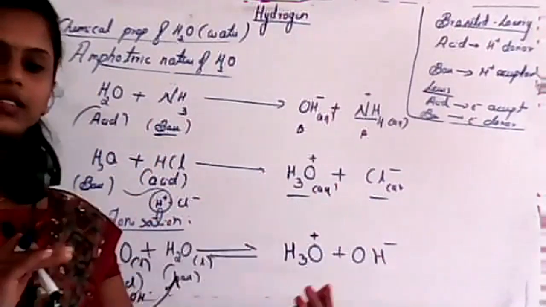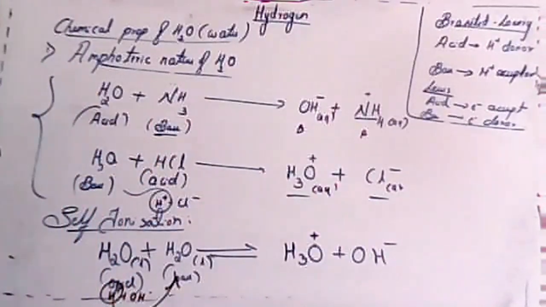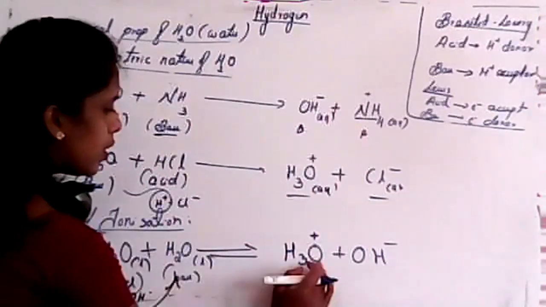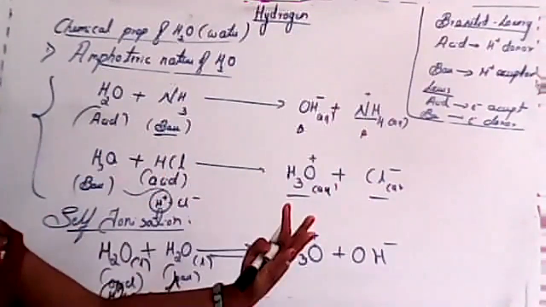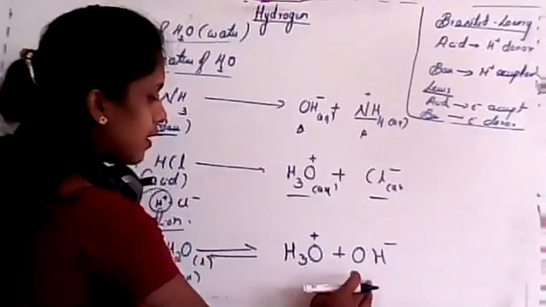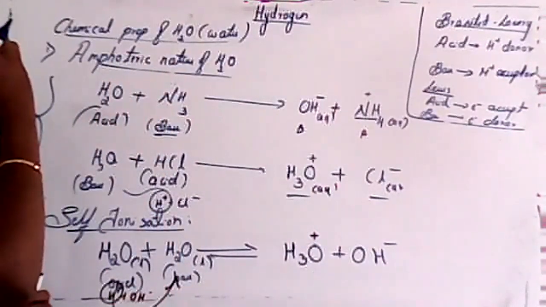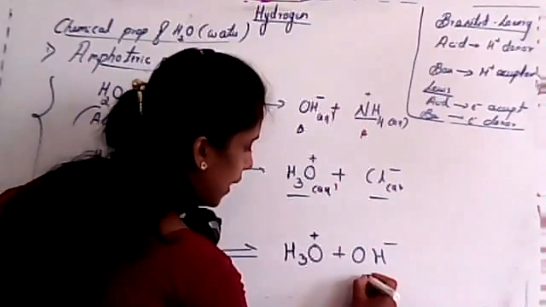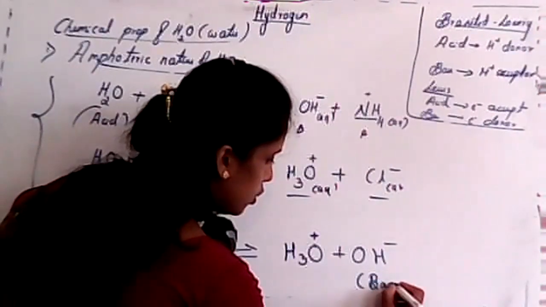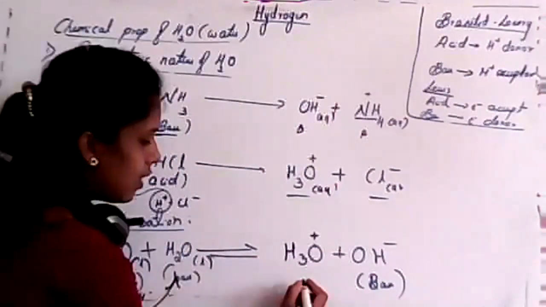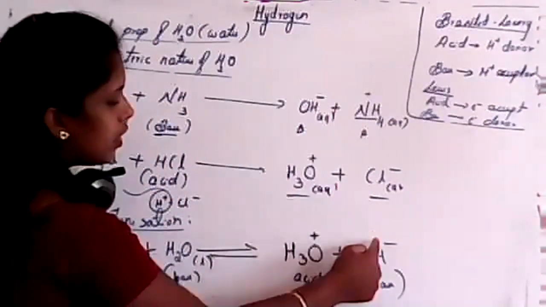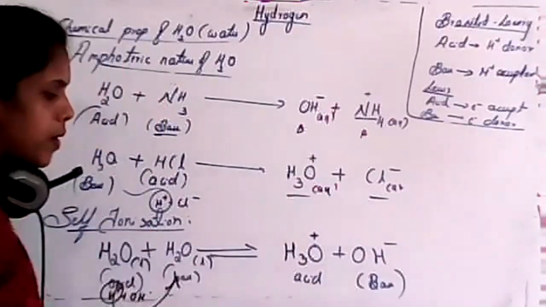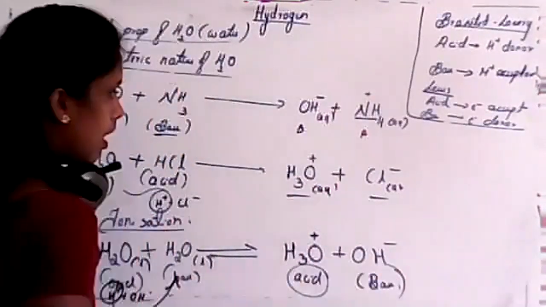If I consider the reversible reaction, what will be the product? Which one is acid, which one is base? See, just tell me. If I reverse the reaction, which one is acid in this case, which one is base in this case? OH minus is a base because it accepts hydrogen, and this one is acid. Just reverse the reaction, student. In this case, hydrogen is donated from H3O plus to OH minus. That means it is an acid and this is a base.